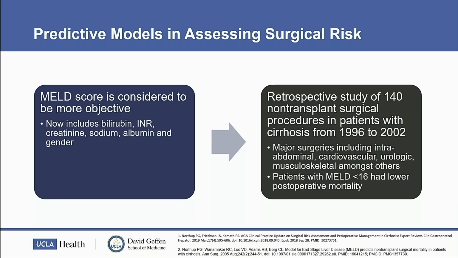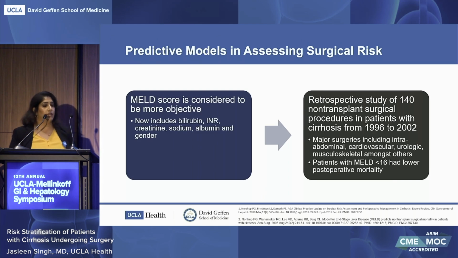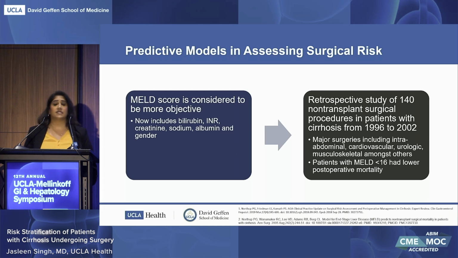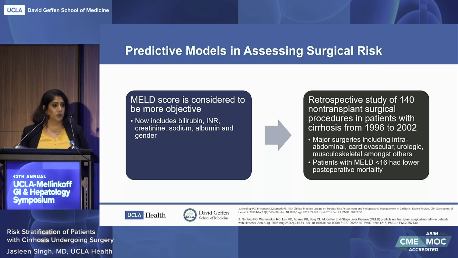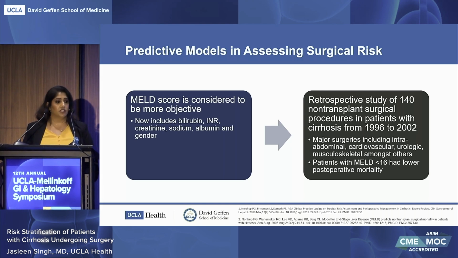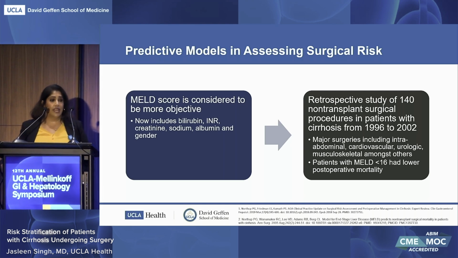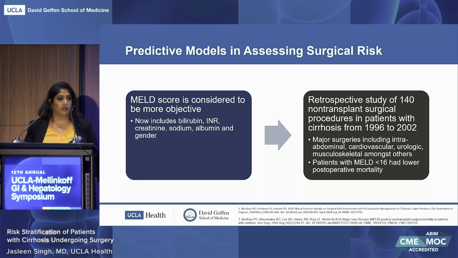And so the MELD score is considered to be more objective, and it has gone through many iterations. Initially it was the bilirubin, INR, and creatinine. Then in 2016, the sodium was added to that. And then most recently is the MELD 3.0, which was adopted by UNOS in our transplant population in the summer of 2023, and now includes those 4 variables in addition to albumin and gender as well.